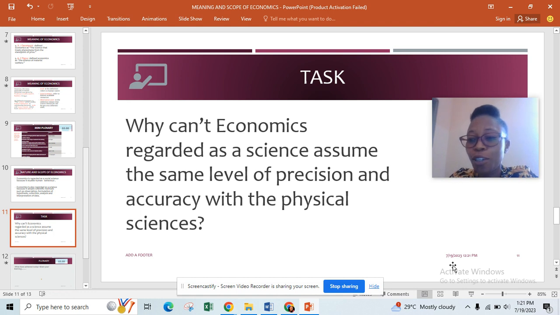So let me state the law. The law of demand states that, ceteris paribus, the lower the price, the higher the quantity demanded. All other things being equal, meaning that it may not always be so. Some people will still buy more even when the prices are higher. So it depends on the situation. That is why economists cannot attain the same level of precision.